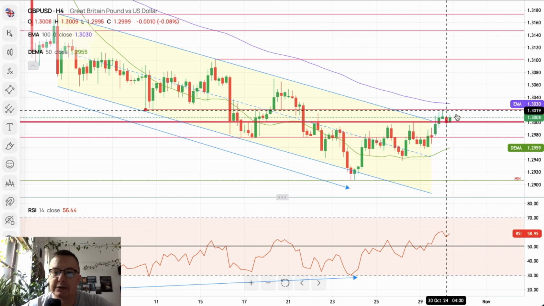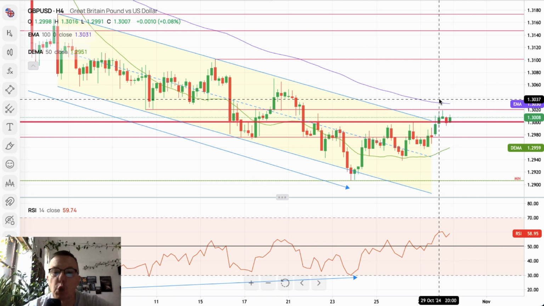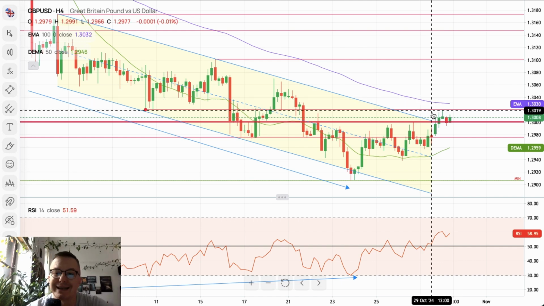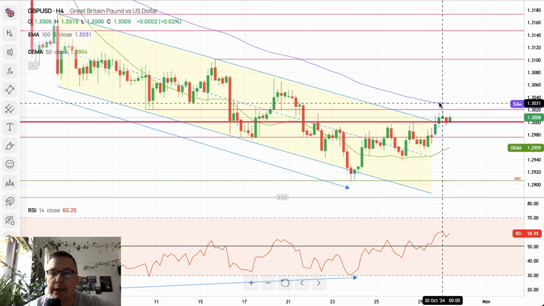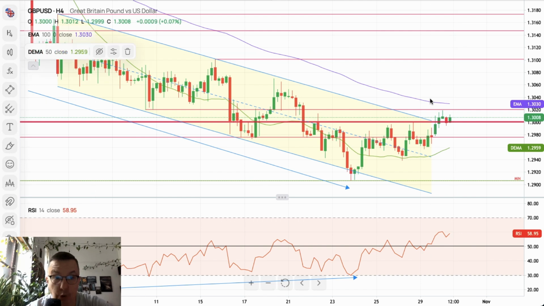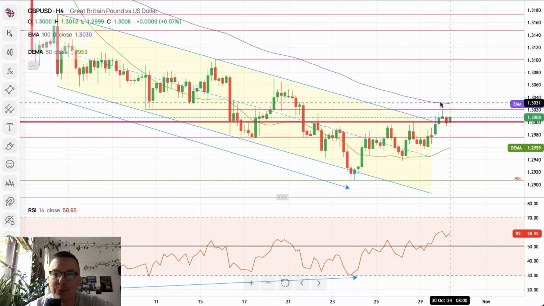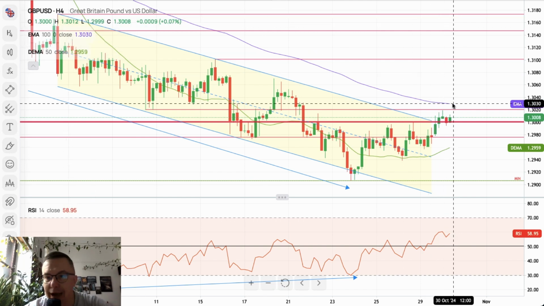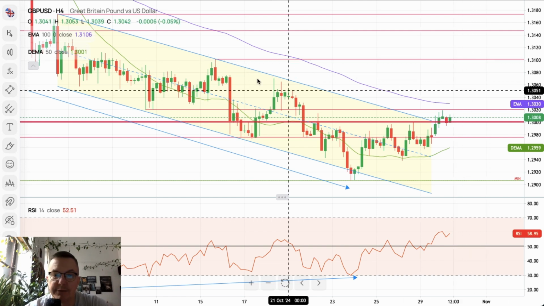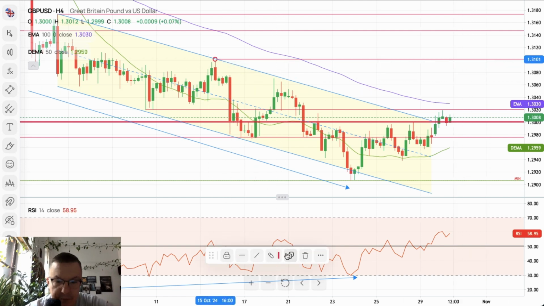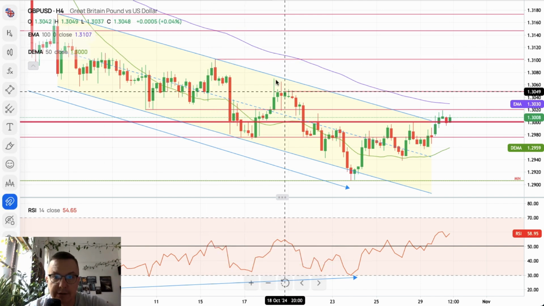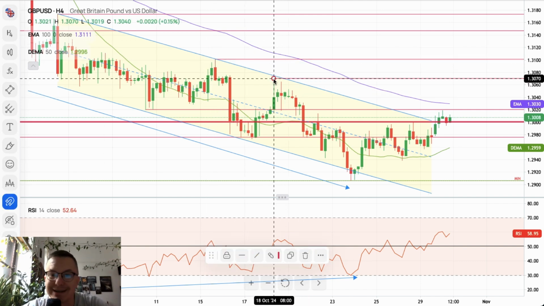And now this is the key intraday short-term technical resistance, both the horizontal technical resistance and the 100 periods moving average on the 4-hour time frame chart, right? So if we break above these two levels, the next very nice level, let me just copy one more line for you guys, is 1.3070.